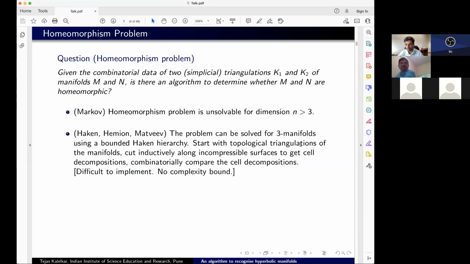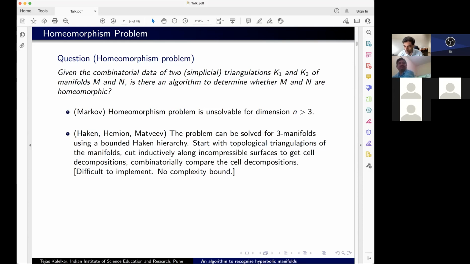and gluing data on how to reconstruct the original surface. Something similar can be done in dimension 3, where you start with a triangulated manifold, and there is an algorithmic way to come up with surfaces along which you cut, called incompressible surfaces, which are the pi1-injective surfaces. You come up with the possible collections of pi1-injective surfaces, and then you cut along these surfaces till you end up with balls, and this essentially gives you a cell decomposition. There is a way to bound the length of this hierarchy in terms of the number of tetrahedra, and you look at all possible hierarchies of this certain bound.